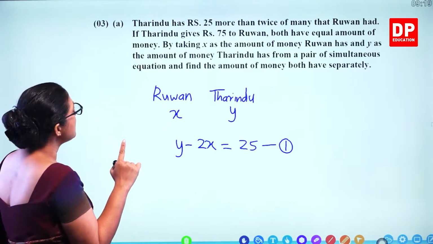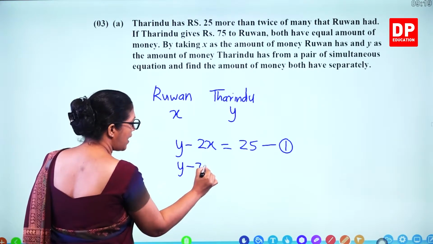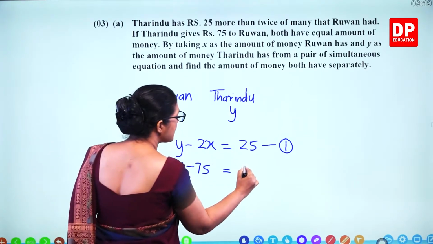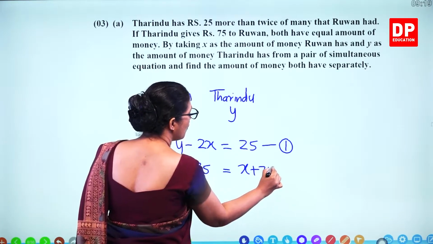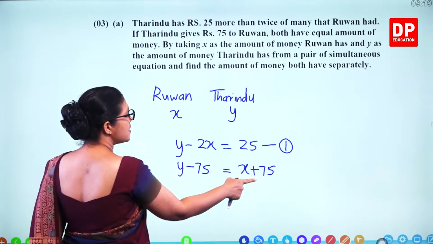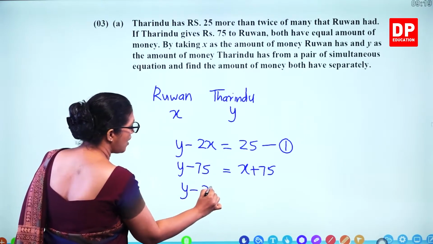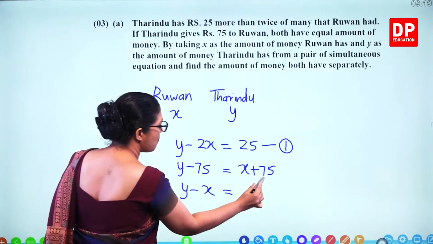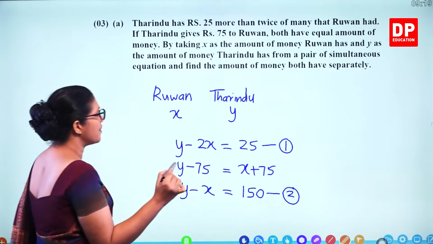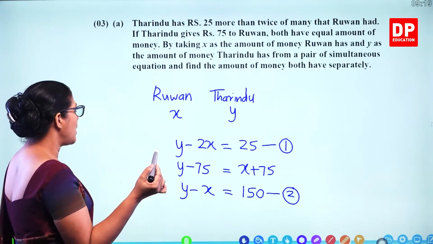If Tarindu gives 75 to Ruwan, so y minus 75, that is equal to x plus 75. So, Tarindu gives 75, then Ruwan receives that. So, what you get? When you take it to this side, y minus x equals 75 plus 75, 150. That is your second equation. Now, you have to solve the 2 equations and find x and y.